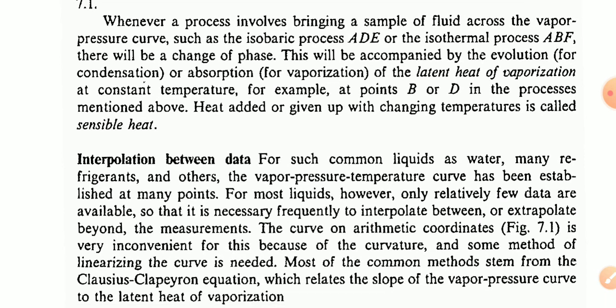This will be accompanied by the evolution or absorption of the latent heat of vaporization at constant temperature. For example, at point B or D in the processes mentioned above, the heat added or given up with changing temperature is called sensible heat.